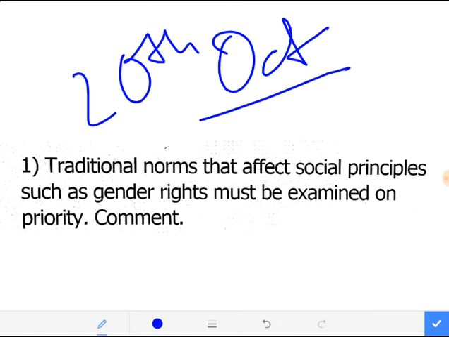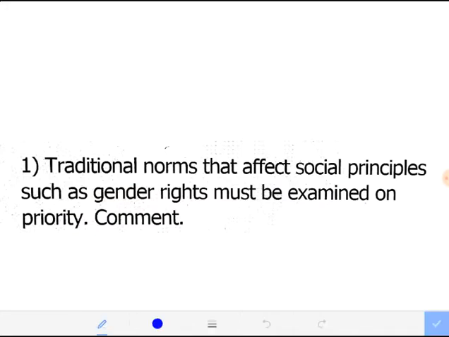Let's see the very first question, guys. Just try to read this question carefully first. In this question, it has been said that traditional norms that affect social principles such as gender rights must be examined on priorities. Just see the things. The main focus is given on traditional norms.